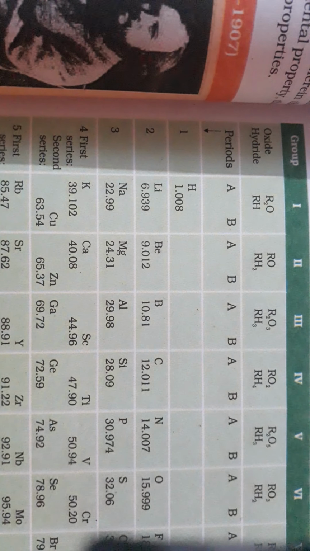Isotopes are elements having the same atomic number and different atomic mass numbers, so the position of isotopes could not be explained. And the third limitation is related to cobalt and nickel, because the atomic mass of cobalt is greater than the atomic mass of nickel. So nickel should come first and then cobalt. But in actual, what is in the periodic table?